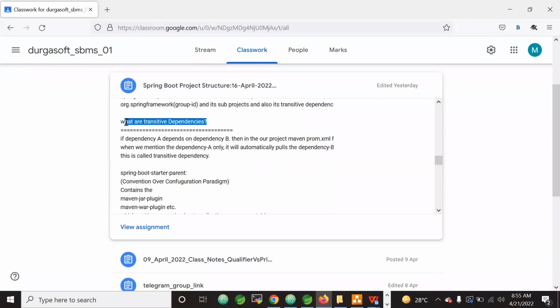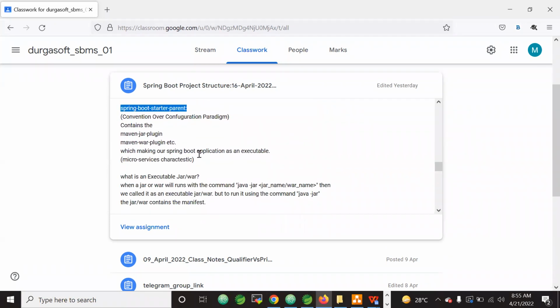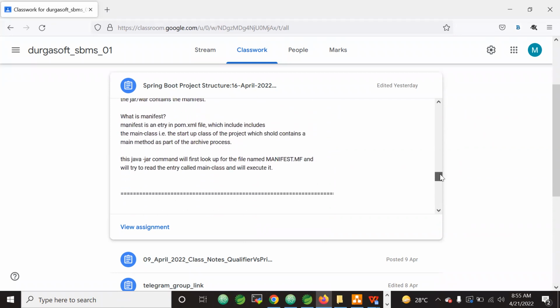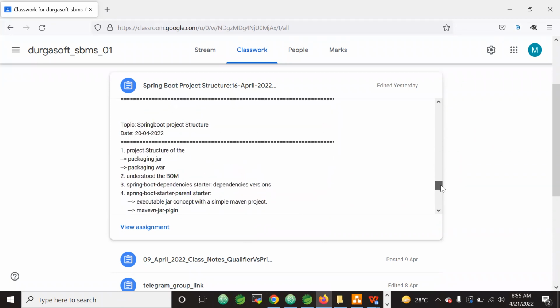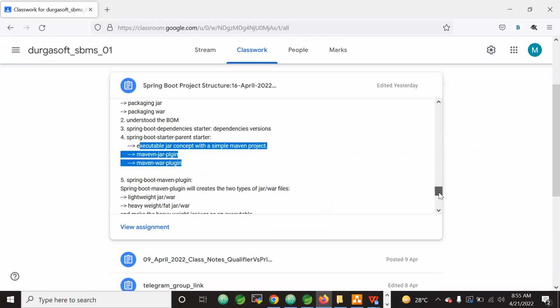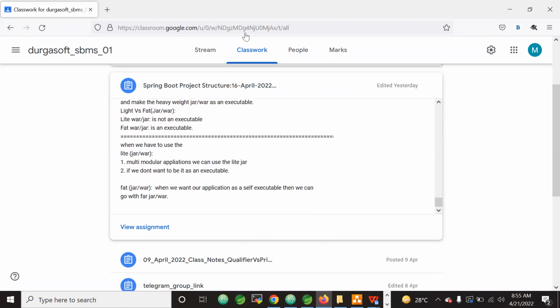So what are transitive dependencies? What are the Spring Boot starter and parent? What are these plugins? What is an executable jar? All these things. What is a manifest? And then we will again start understanding what the bill of materials pattern is. All these things. Maybe these words are 100% new to you.